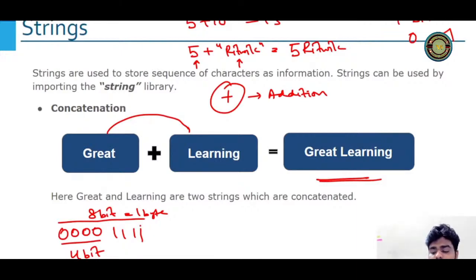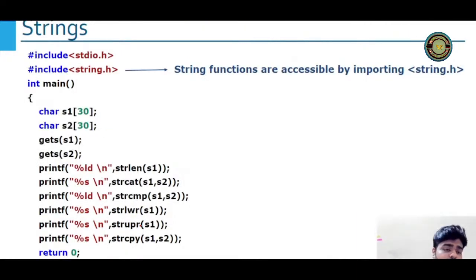So understand this logic. Okay, I have again a question. This is on string methods. I have some methods here: strlen, strcat, strcmp, strlwr, strupr, strcpy. strlen will give you the length of this string. strcat will concatenate two strings. strcmp will compare two strings. strlwr will convert your string into lowercase. strupr will convert your string into uppercase, and strcpy will copy one string into another string. Very easy to work with string methods.